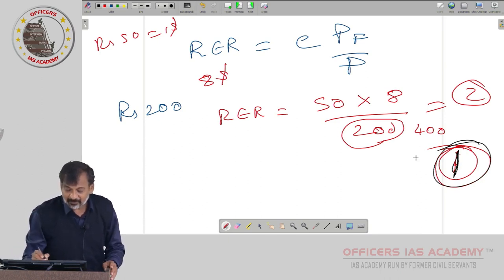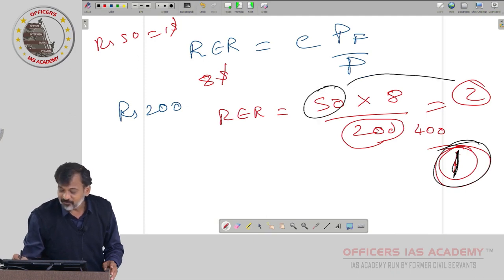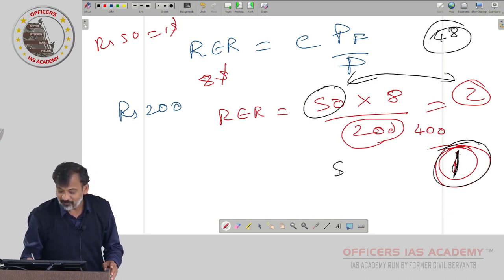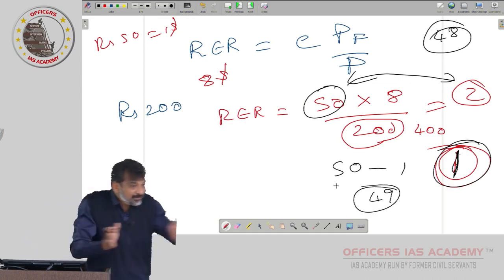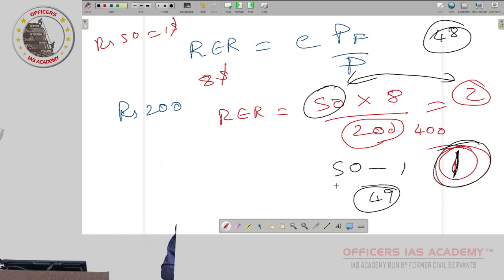Earlier, what is the nominal exchange rate? 50. Earlier it was 50 minus 2, how much it is? 48. Now, because of domestic inflation, 50 minus 1, 49. Diverging, na? Are you understanding? As domestic inflation happens, the difference between real exchange rate and nominal exchange rate is diverging. Are you following or no?